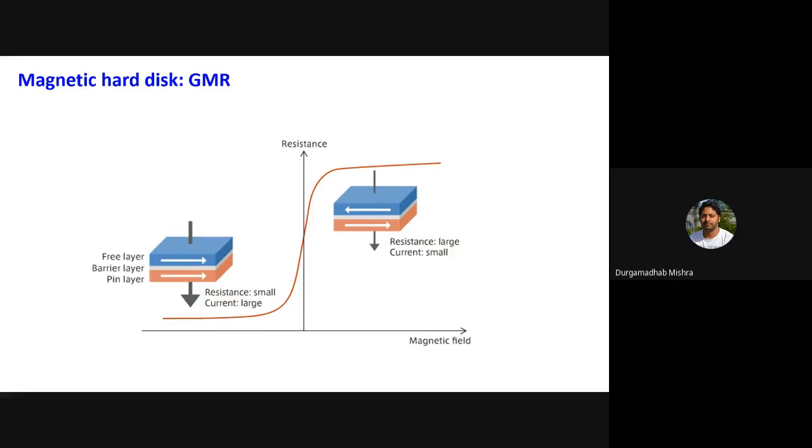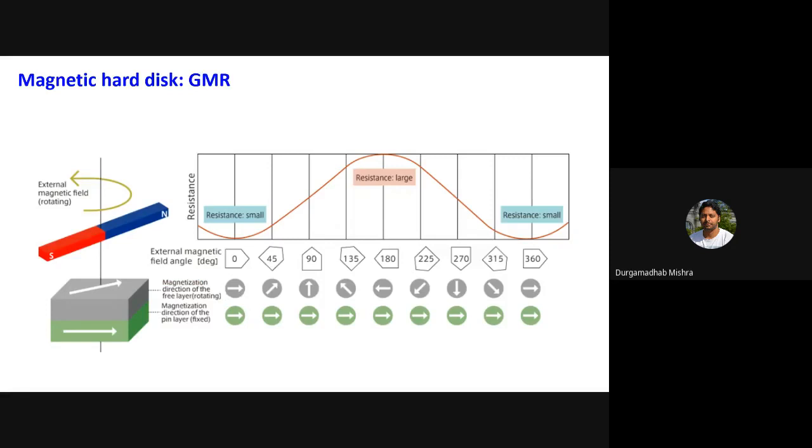So I have this sensor here, and let's say I have a bit. It's a bar magnet, but instead let's say I take a magnetization which is pointing down here.